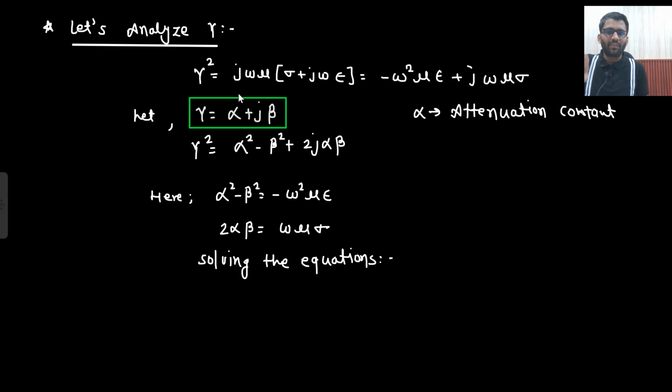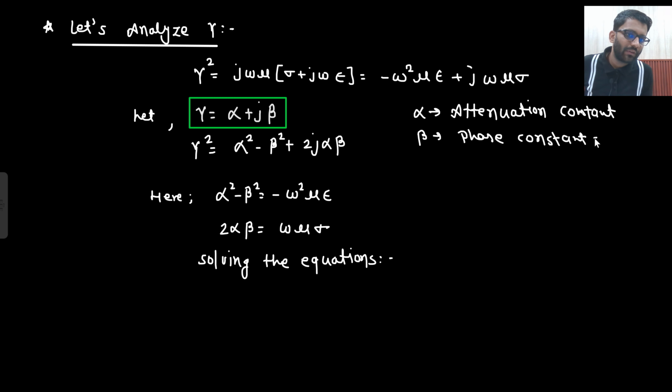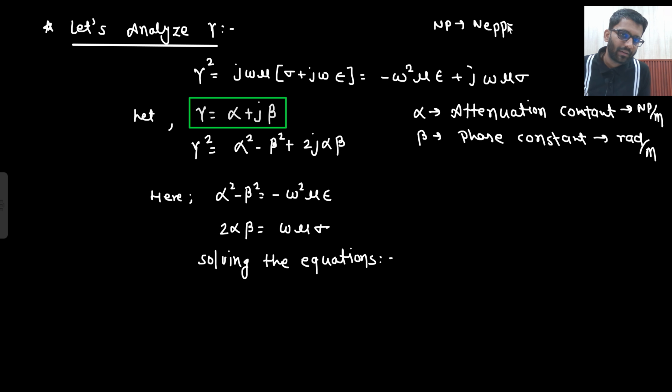We will come back to the derivation, but first we are studying about gamma. And beta is already the phase constant, that we already know. What was the unit for this? Radian per meter. What will be the unit for this? This is Napier per meter. NP is Napier. It is known as Napier per meter.